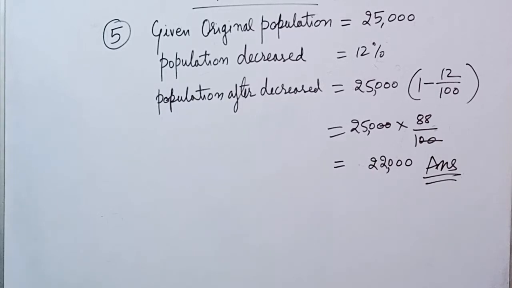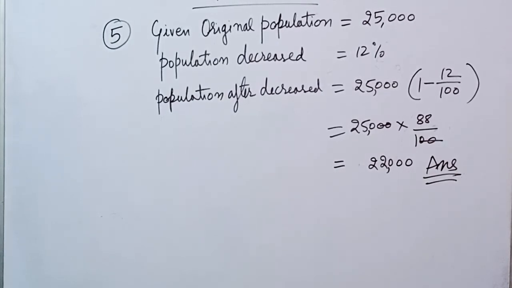Here I am taking more examples from 16C. In a village, the original population is 25,000, and the population decreases by 12%. We have to find out the population after the decrease. So the population after decrease will be 25,000, the original population, into 1 minus how much percent decrease? 12%.